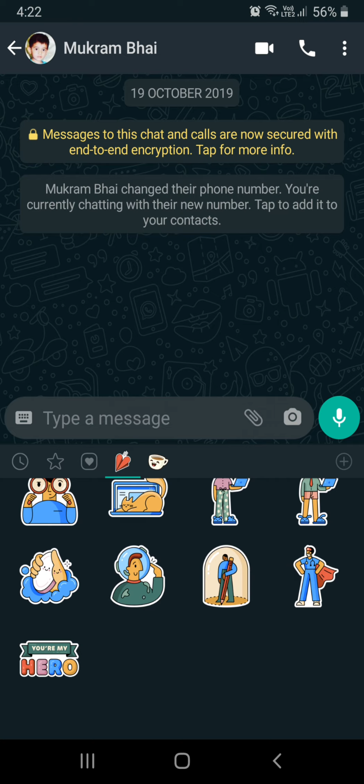So if you have any problems, you just update WhatsApp in your Play Store, you will get these options.